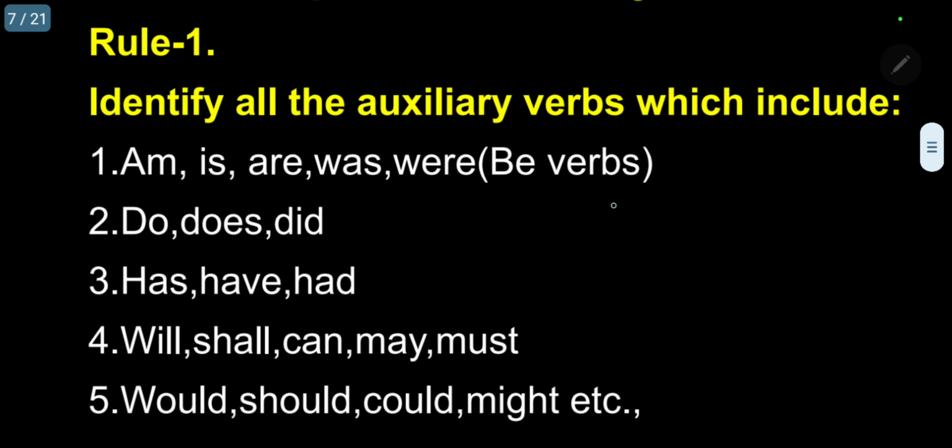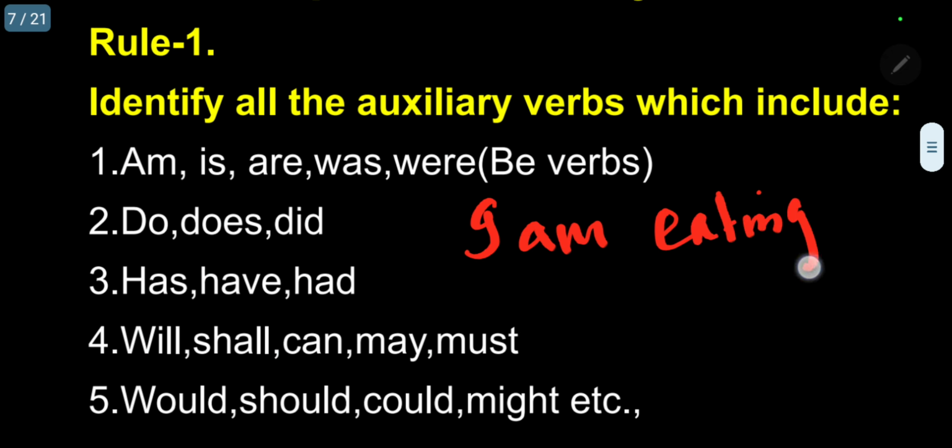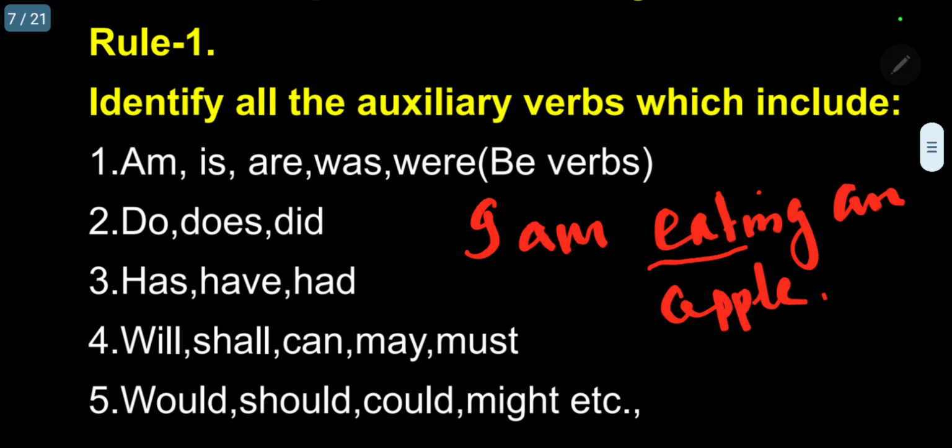So for example, I am eating an apple. I am eating an apple. So here, kindly follow me. This is the present continuous sentence. Eat is the main verb, and ing is the corresponding gerund. So the main verb is eat. Here am is acting as an auxiliary verb. Please follow.